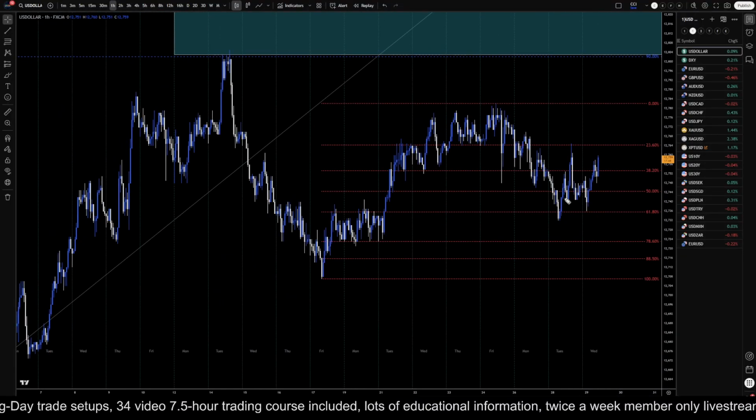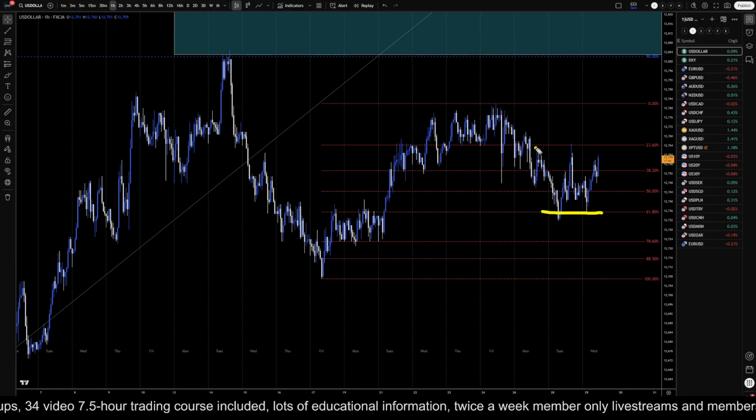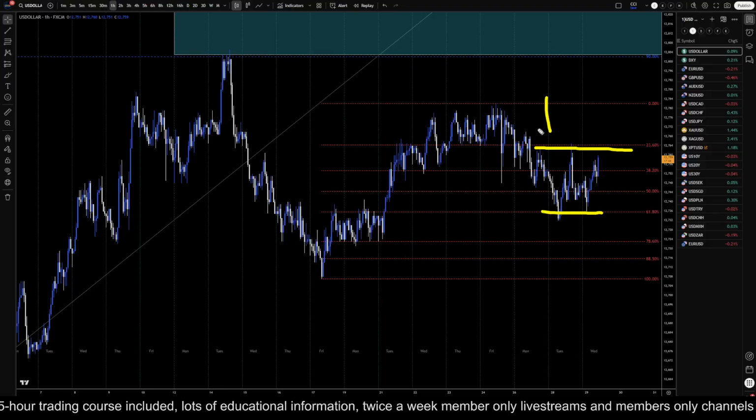Price is definitely reflecting the 61%. The breakup structure for me is right here. So I think if it breaks above here with momentum, then that pretty much proves that it is going back up in a bigger way.